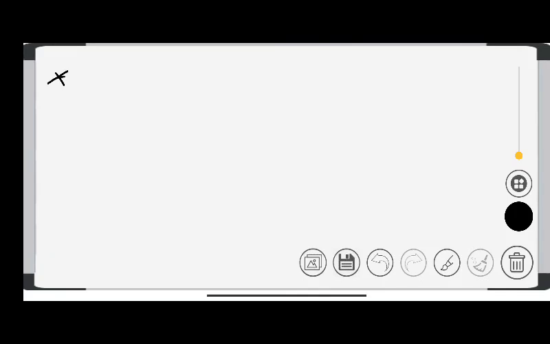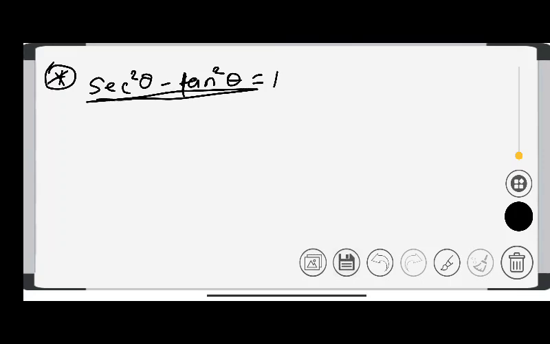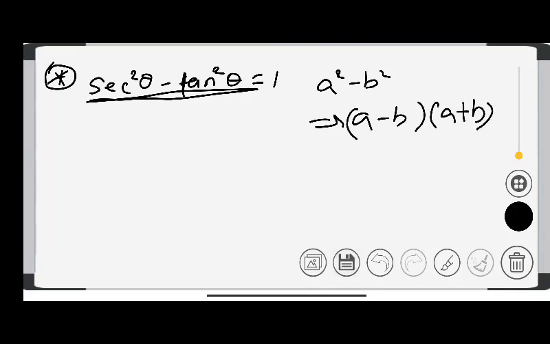Let's go to the next one. Next one, what is the formula? Next one, you have written that secant square theta minus tan square theta is equal to 1. Did you find something in this? Yeah, I found that it is a square minus b square. So you can write this as a minus b and a plus b. Is it right?